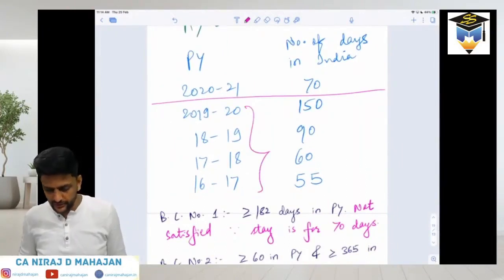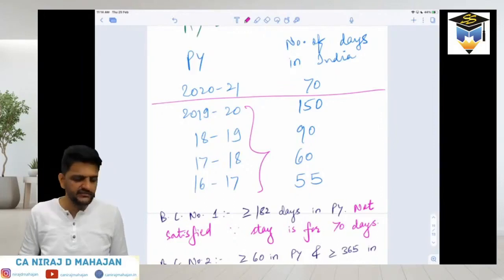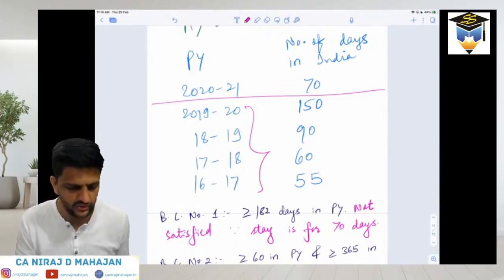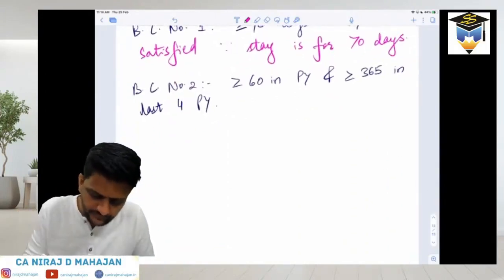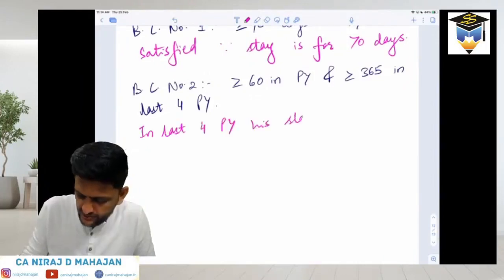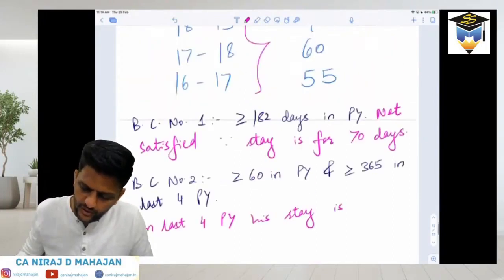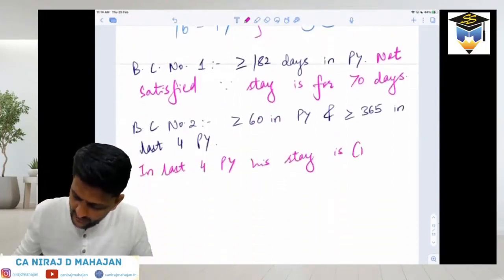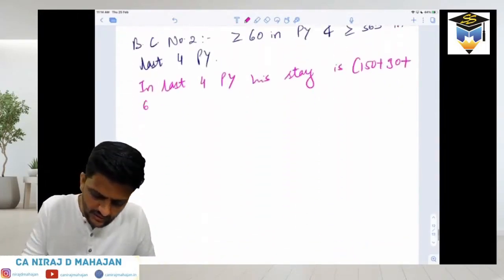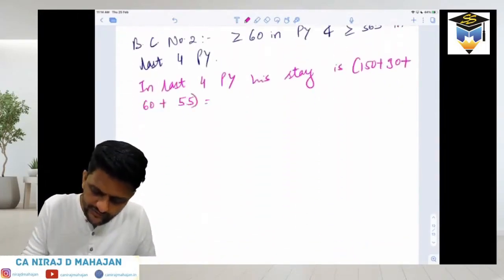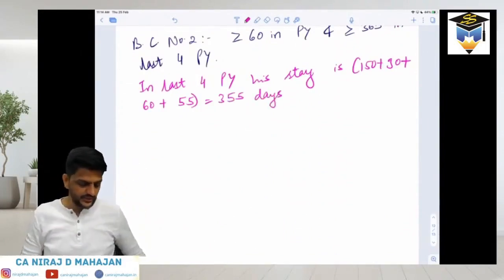Okay, so write down. In last 4 PY, his stay is 150 plus 90 plus 60 plus 55, and it goes to 355 days, है ना?